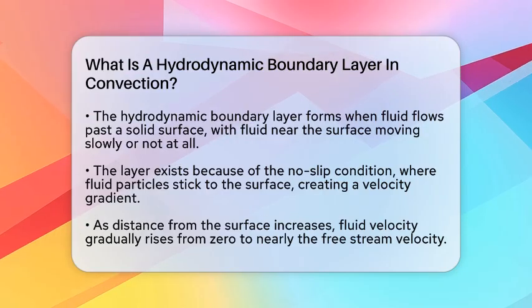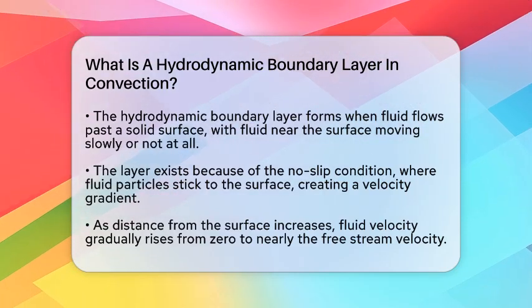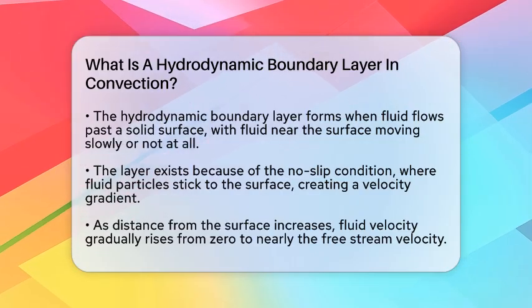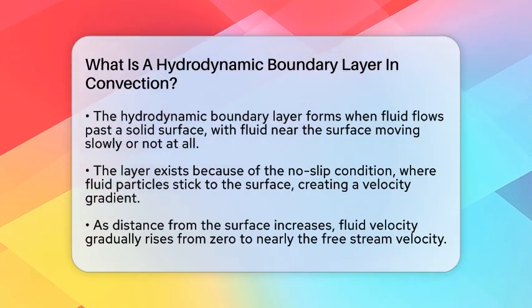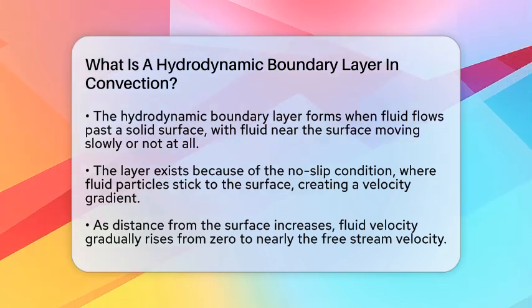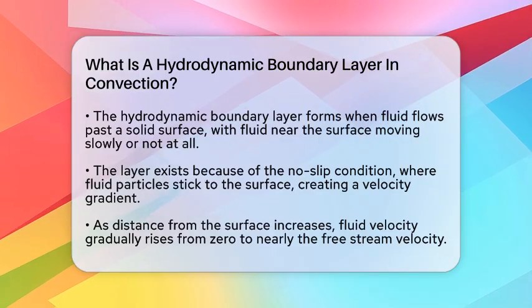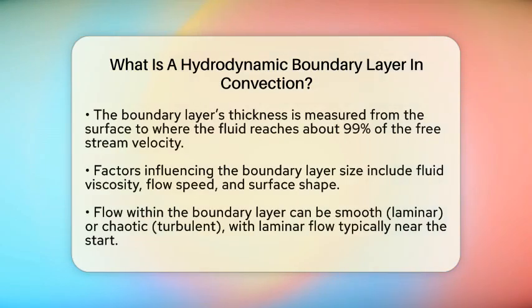When fluid moves past a surface, a very thin layer forms where the flow changes from zero speed at the surface to the faster flow away from it. This is called the hydrodynamic boundary layer. It forms because of the no-slip condition, meaning the fluid particles right at the surface don't slip past but stick to it. As you move away from the surface, the fluid particles start moving faster, creating a velocity gradient.